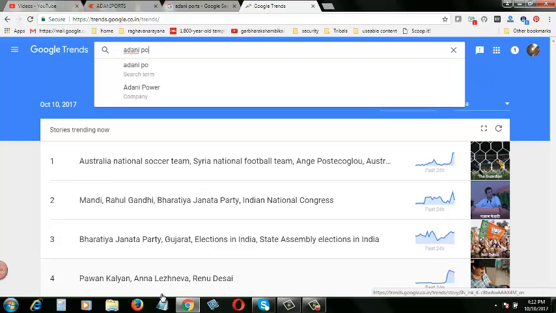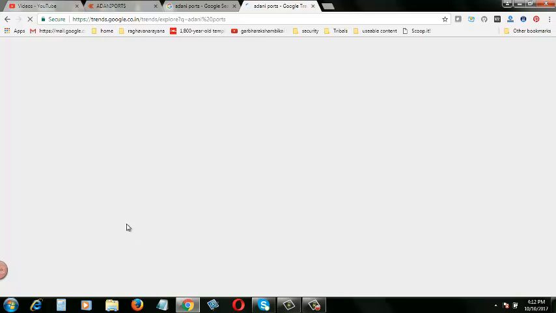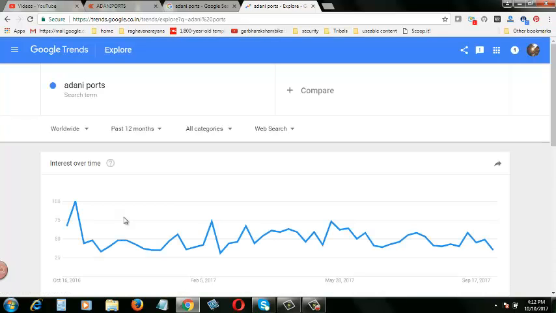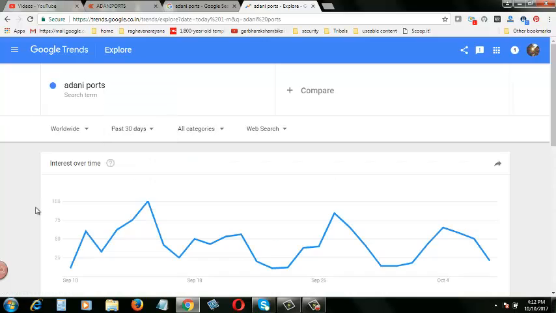Adani Ports. Okay, we'll take this as a search term. Now Google Trends displays the search interest graph of Adani Ports. This is a worldwide graph, and by default Google Trends is taking the past 12 months of data. For our video and our analysis, at the moment, we'll first go to the past 30 days, the recent data.